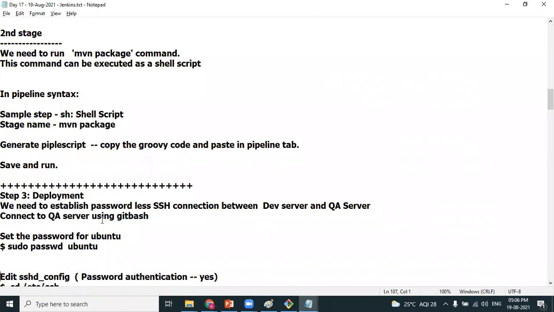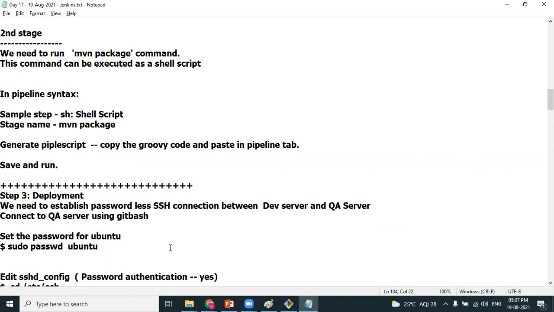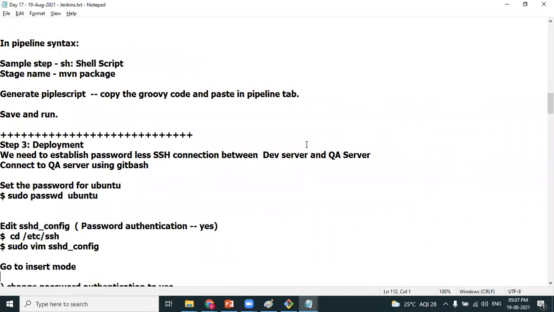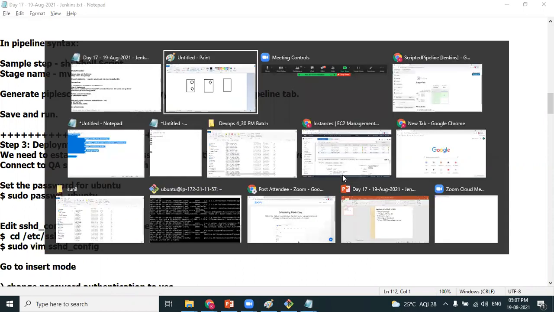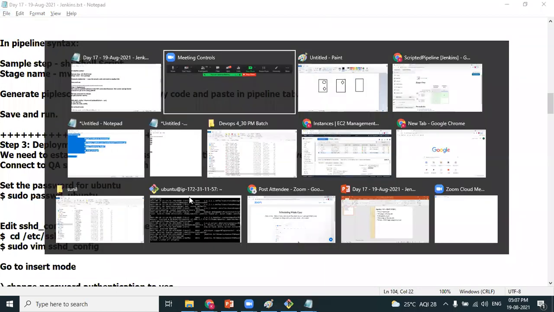For that, you need to establish a passwordless SSH connection between dev and QA. We already learned how to do it in the master slave setup, isn't it, Anuj? So we have to establish a passwordless connection. First, if I go to QA, I define the password for the Ubuntu user. Let me complete this so that we first establish the passwordless connection from dev to QA. So I want to connect to the QA server.